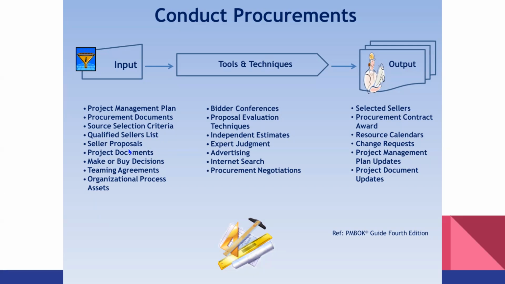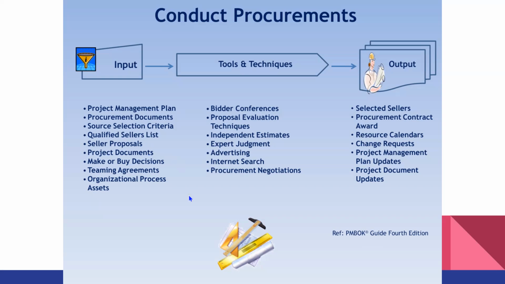As an input, you will also have to have a short list of qualified sellers. You have to have it already. During execution, you will have to have a vendor database in hand, right?